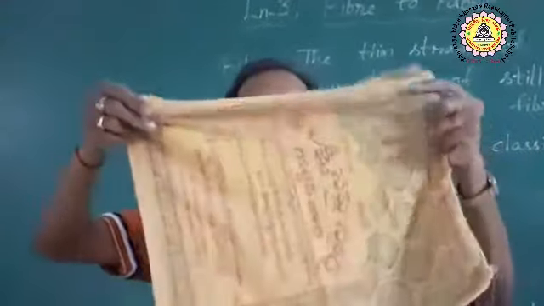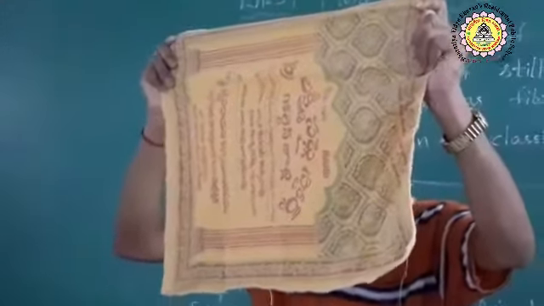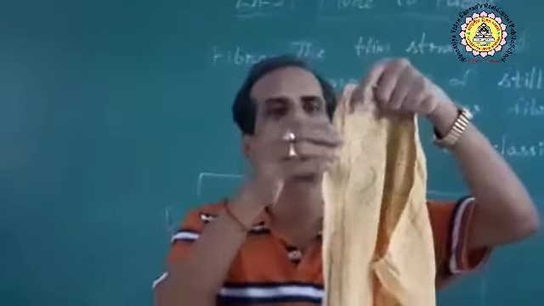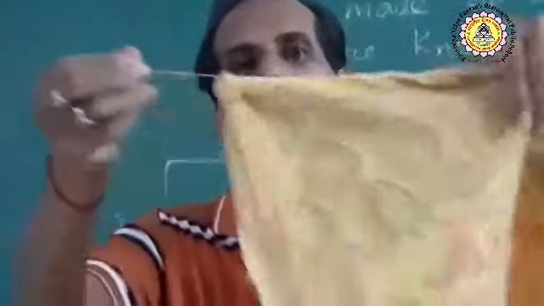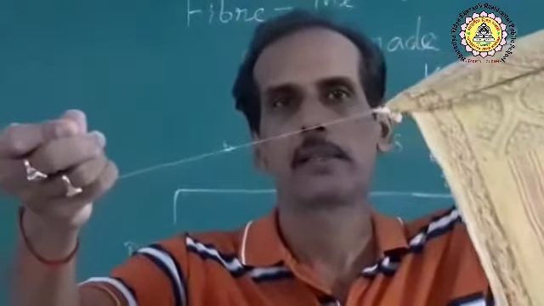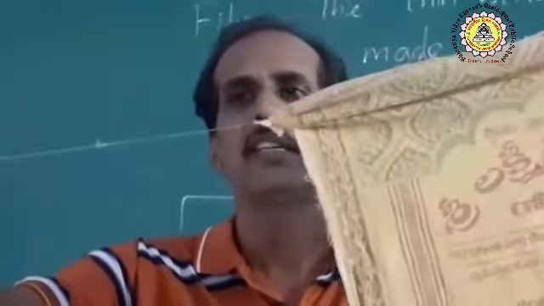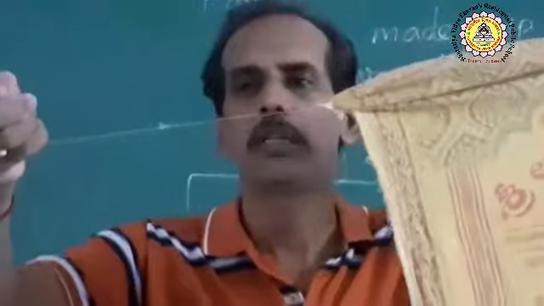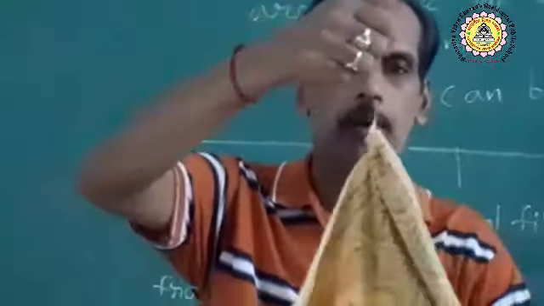It may appear that it is made up of a single piece, but in fact it is not true. We can even observe the light on the opposite side of this cloth. Now, if you take a pin and try to pull, so many small threads come out of it. So if you pull, some threads will come out like this. Okay? A piece of cloth which you are seeing here is made up of so many threads joined together. Actually, what are these threads made up of?